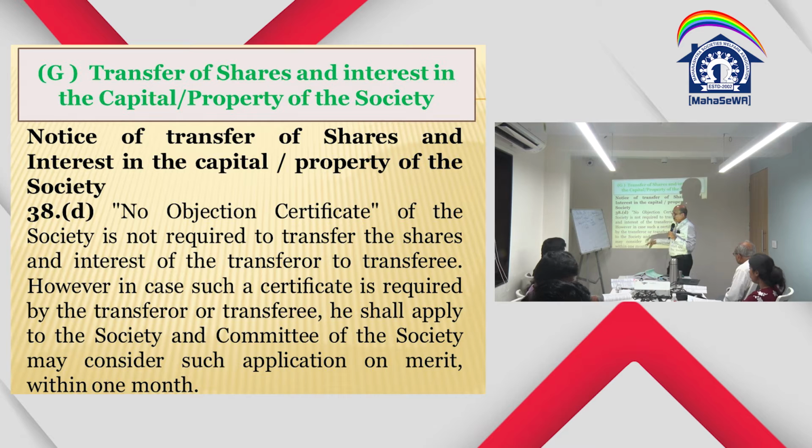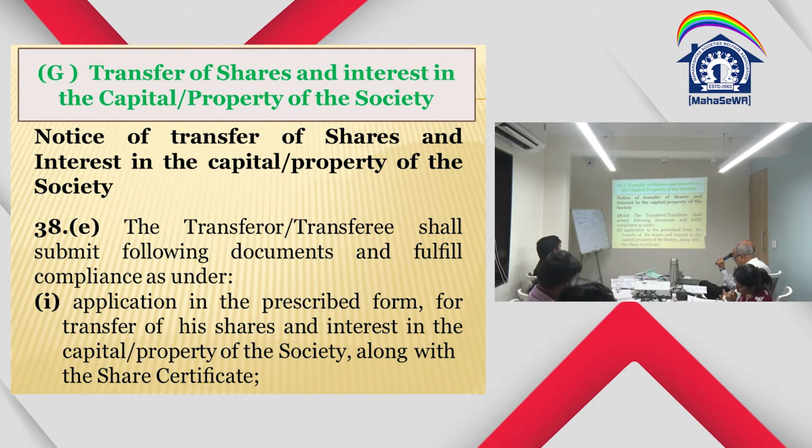So that is the direction or the circular issued by the Cooperative Commissioner. In that case, we can always say that the bylaw requires the committee to give the NOC within 1 month, which has not been given. Go to the registrar and take the NOC.